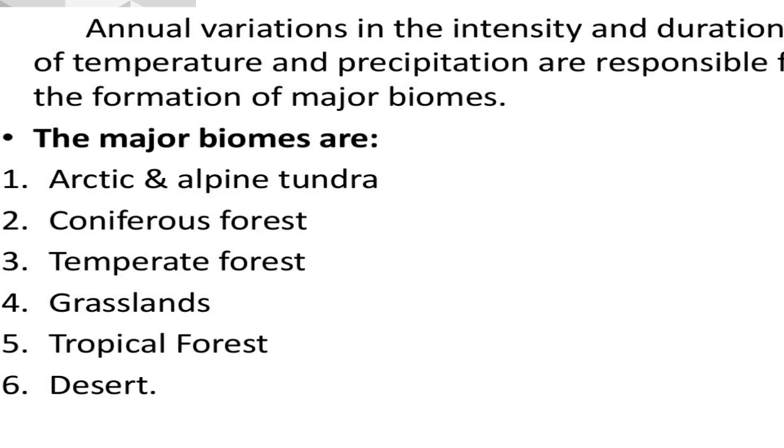Annual variation in the intensity and duration of temperature and precipitation are responsible for the formation of major biomes. The major biomes are Arctic and alpine tundra, coniferous forest, temperate forest, grasslands, tropical forest and desert.